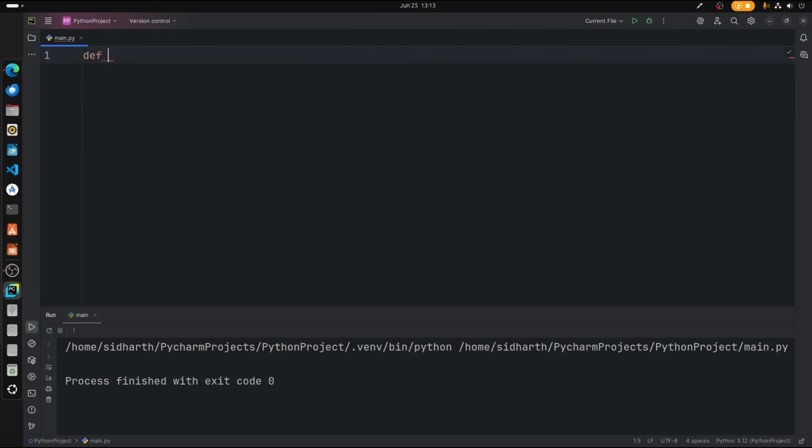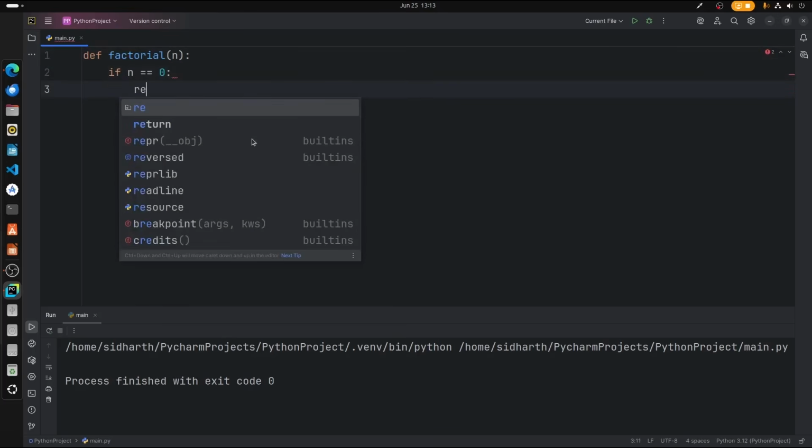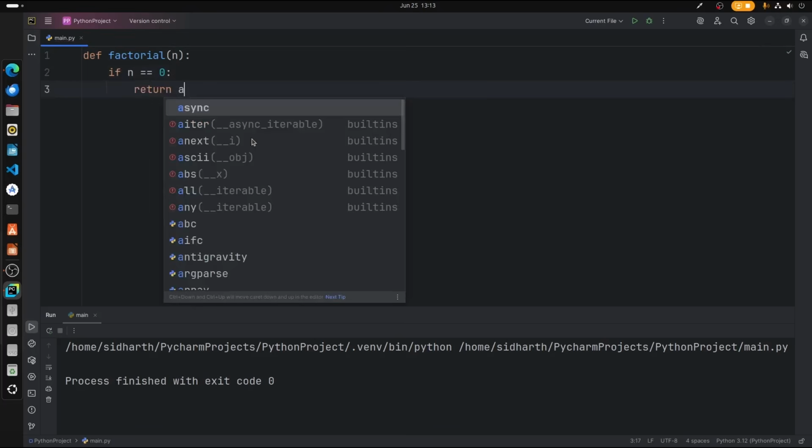So let's start. So def factorial, and the parameter is n, and then if n is equal to 0, return 1.